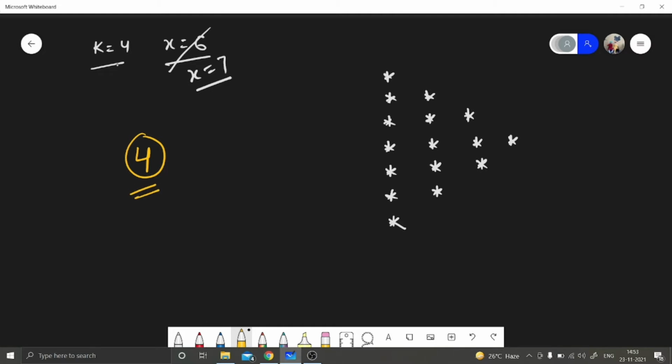For k equal to 4, the total number of messages is 7. You are also given that the total number of messages is 7, and you are given that you can't write 4 messages. So can you surely say that you can't write 6 messages also? You can't write 5 messages also, because if you are not able to write 4 messages, how will you write 5, 6, 7 messages, right? So this is the property.